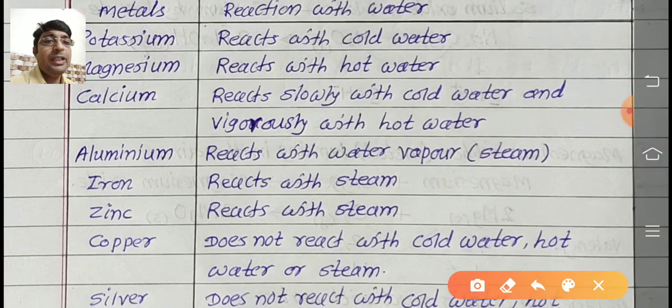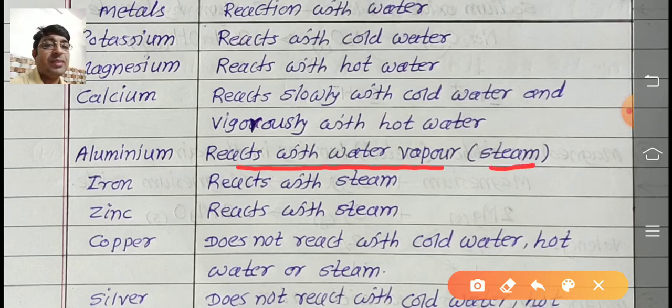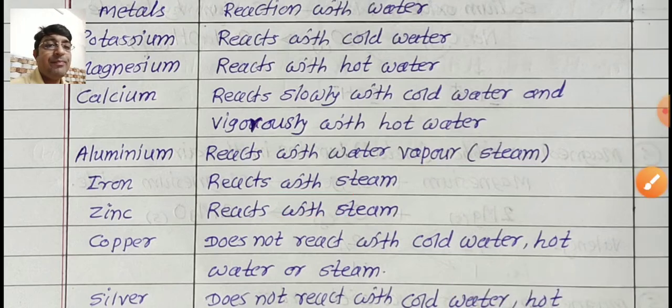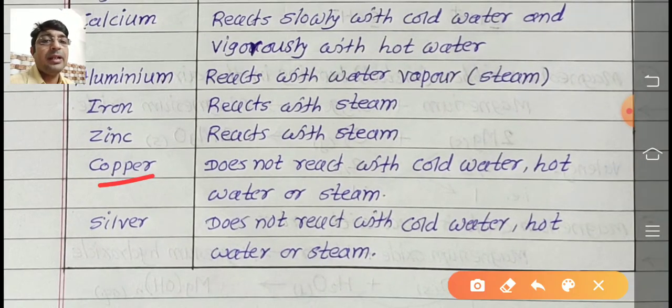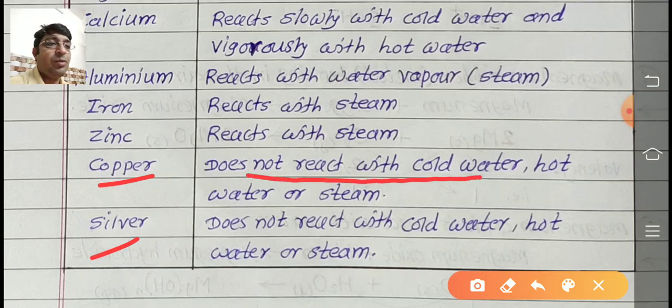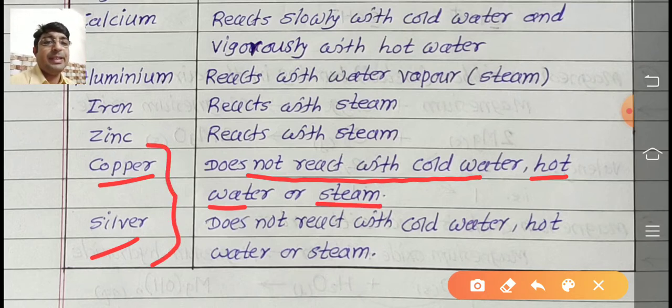Next, aluminium reacts with water vapor, not with cold or hot water. Remember, that is steam. Iron also reacts with steam. Zinc also reacts with steam. But copper and silver do not react with cold water, hot water or even steam. So these last two metals do not react at all with water.